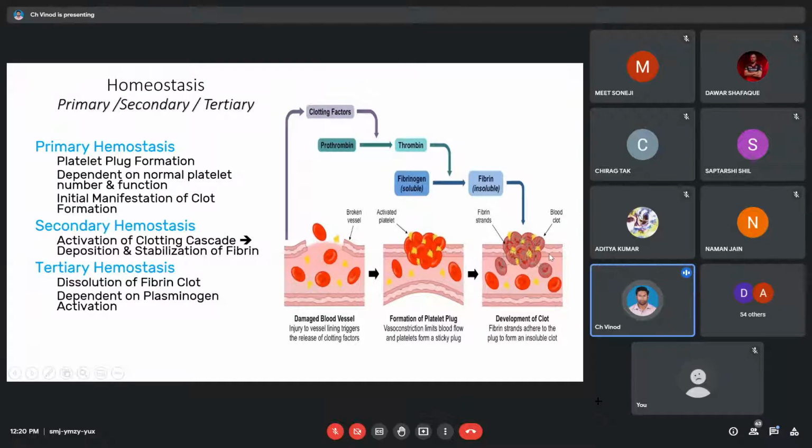So this is how the homeostatic regulation can happen. It can happen in multiple steps, or it can happen in a single step. If it is happening in multiple steps, we have primary homeostasis, secondary homeostasis, and tertiary homeostasis.